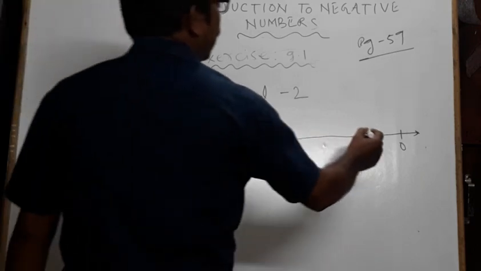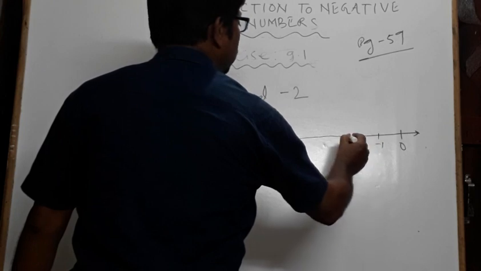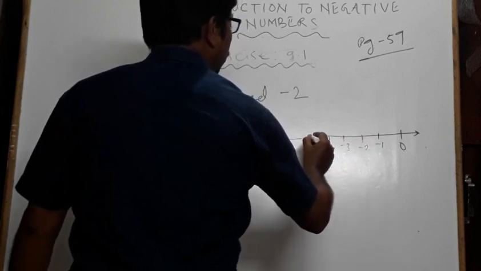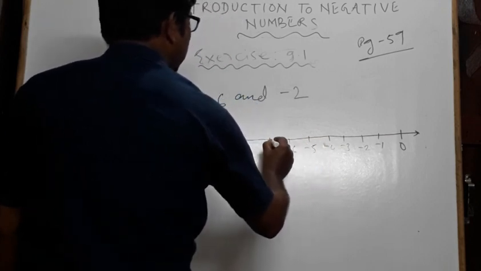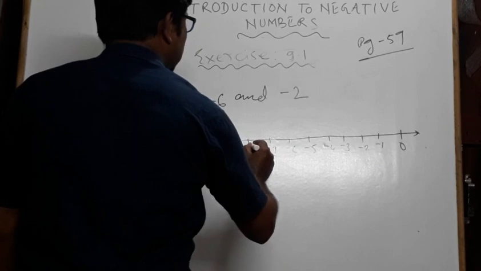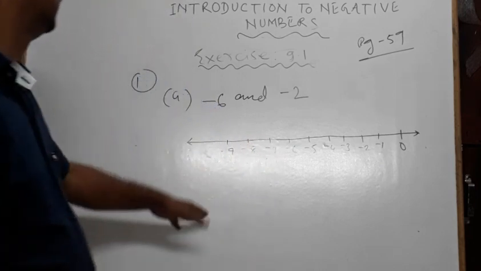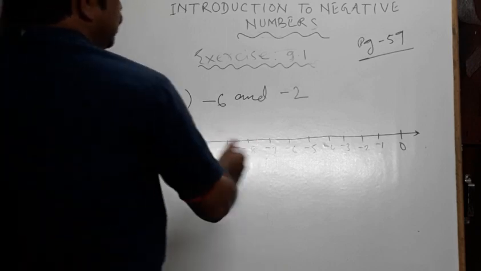Now start. This is -1, -2, -3, -4, -5, -6, -7, -8, -9. So many numbers I have written. No need to repeat that, then also we shall write some extra numbers.